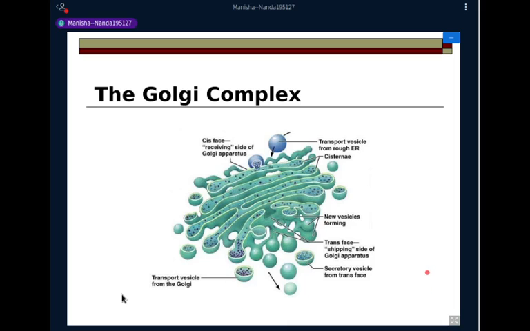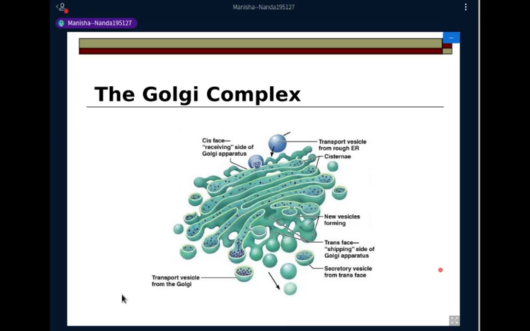So here you can see the Golgi apparatus. If you take a look at this picture, it actually looks like the endoplasmic reticulum, because it is even said that earlier these used to be a single organelle. It is said that the Golgi and ER have all evolved from the nucleus, and that is why they have very similar composition of their membranes. So structurally, it looks like the endoplasmic reticulum.